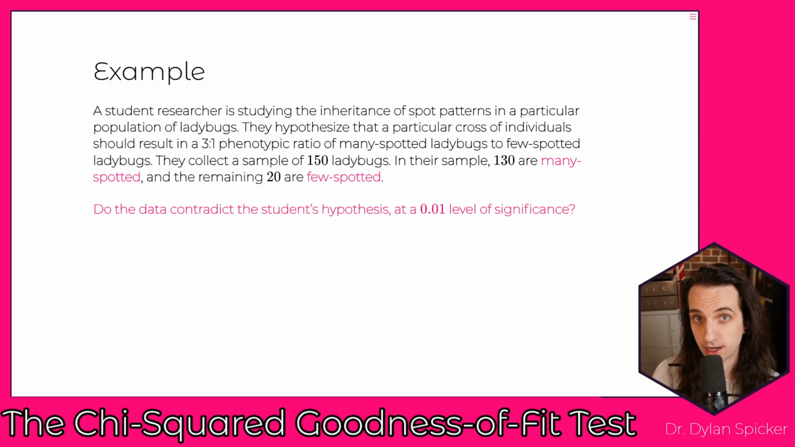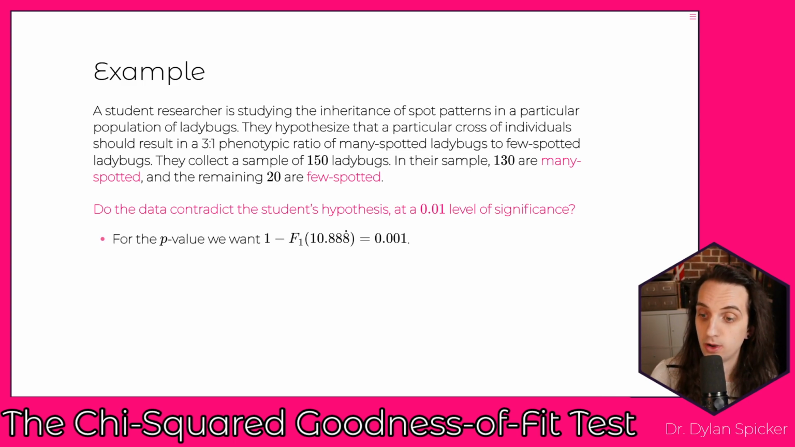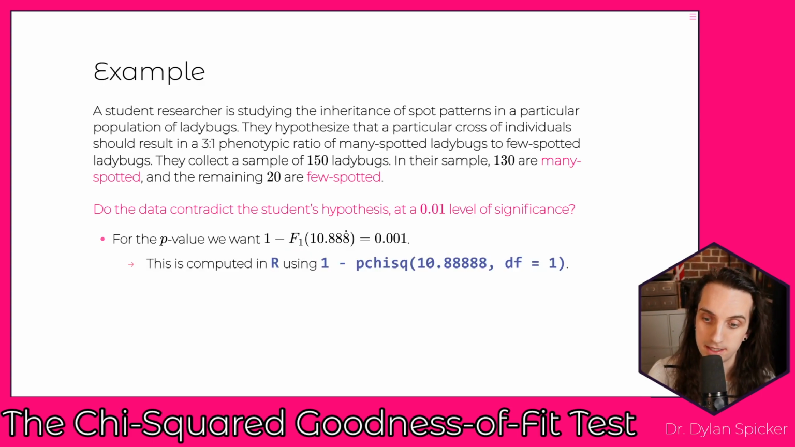Okay, so then we want to grab out our p-value in this case. So we take 1 minus F1, again here, the chi-squared 1 distribution of 10.8 repeating, and that's going to give us 0.001 approximately, right? If we wanted to get this in R, again, we can use the chi-square function to represent our F of our chi-squared here. The degree of freedom is 1. We plug in our 10.8 repeating here, okay? And that's going to give us our 0.001.